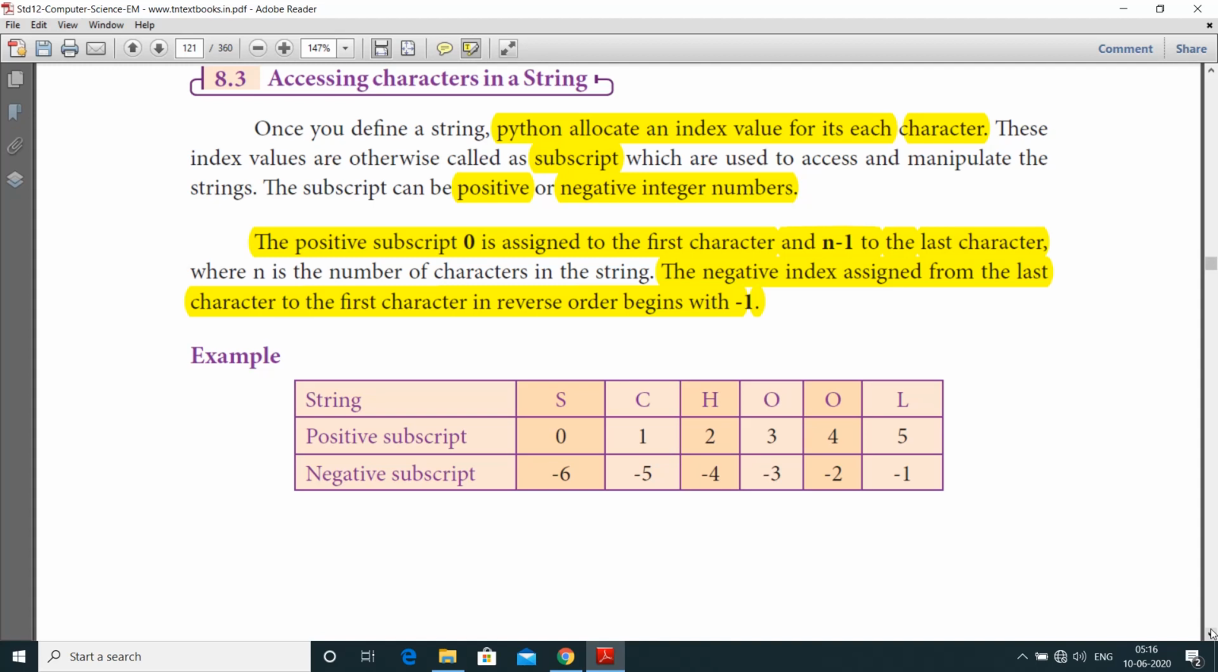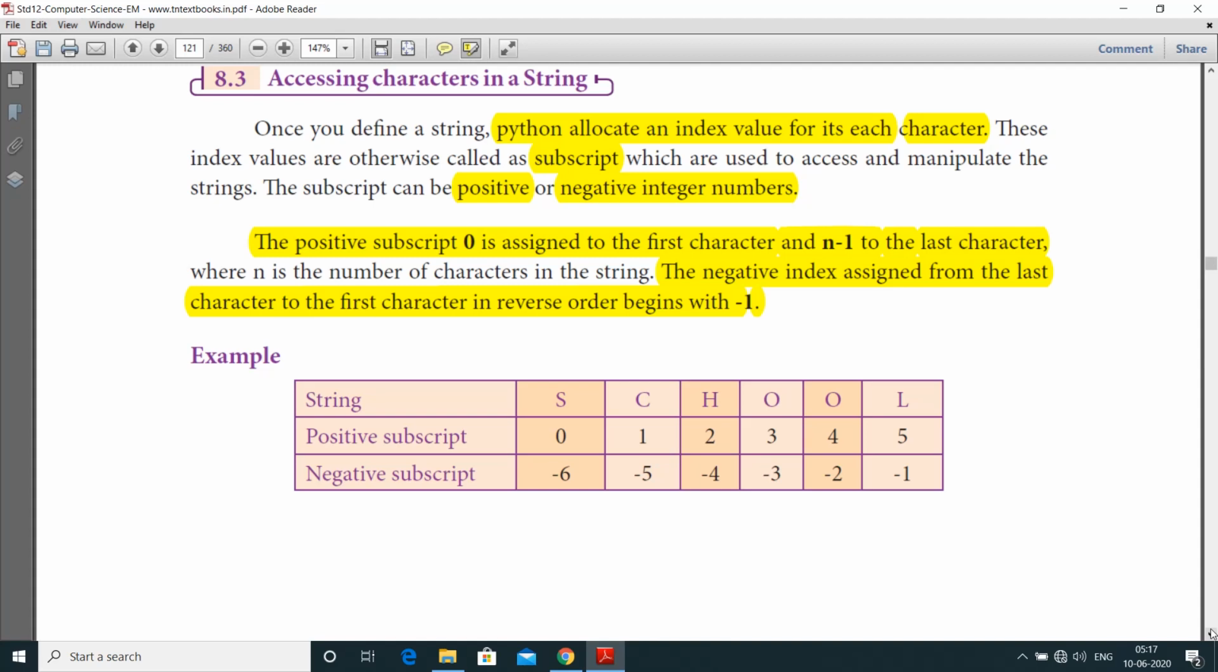These index values are otherwise called subscripts, which are used to access and manipulate the strings. Here the subscript can be a positive or negative integer. With a positive subscript, 0 is assigned to the first character and n-1 to the last character. With a negative subscript, values are assigned from the last character to the first character in reverse order, beginning with -1. Individual characters of a string can be accessed by using these index values only.